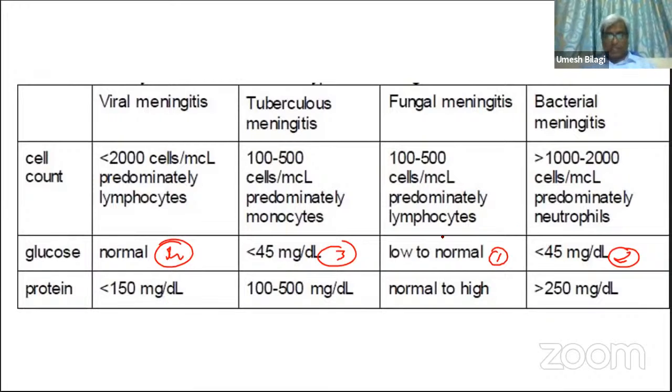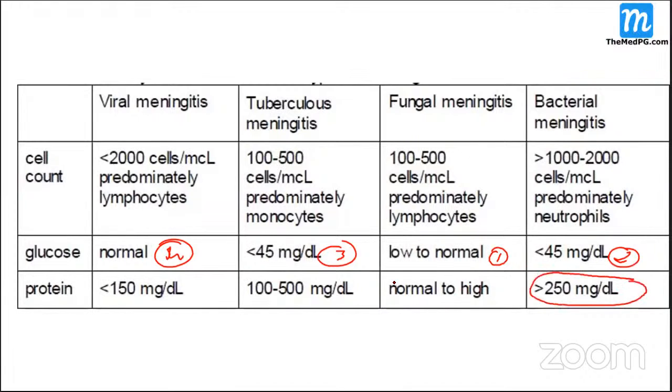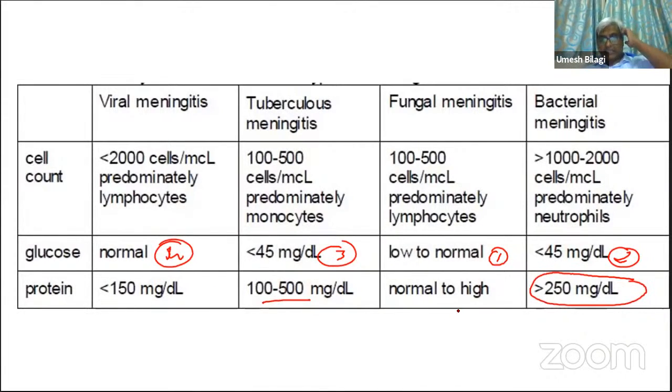Proteins, I'll discuss about protein now. You can see the highest level of protein increase is in bacterial meningitis. Everywhere it is increased, but in fungi it is not much increased. Remember, this protein increase is not there in fungi. They don't increase the protein much. Whereas in all other places it is increased.